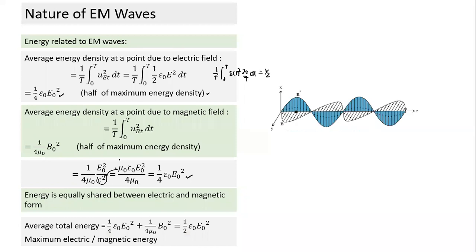So the average total energy will be the sum of those two. Since these two are equal, the average energy becomes twice of this. So the average total energy is 1/2 epsilon naught E naught square. And you recall in the case of SHM also, what is the total energy of SHM?